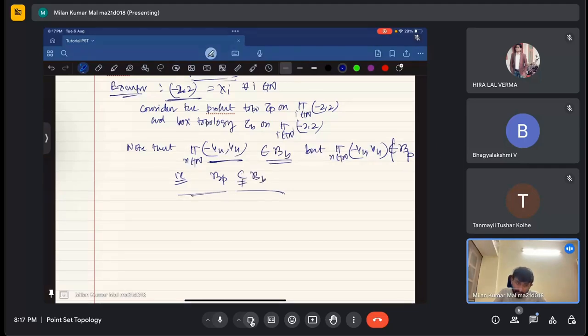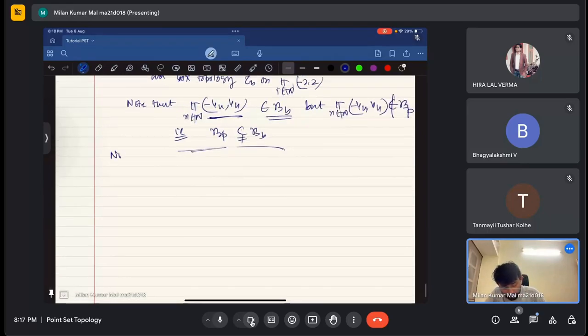Similarly, this element is also not contained in the product topology. Note that this product, n coming from the natural numbers, of minus 1 by n comma 1 by n, is not contained in the product topology. Okay. So the box topology is larger than the product topology.